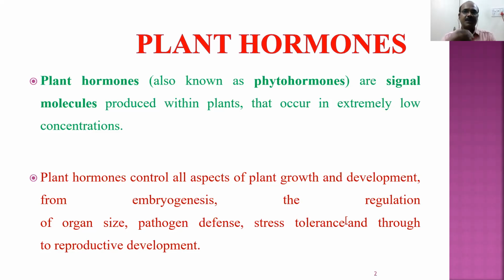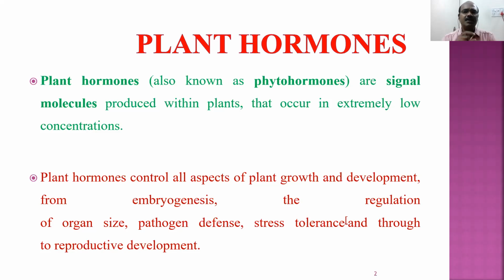pathogen defense. Pathogen defense means during its lifetime, each plant or tree is exposed to different types of pathogenic particles. When it is exposed to them, the plant may face different types of diseases. So the hormones also help the plant to protect itself from various pathogenic organisms. They also help in stress tolerance. Every plant will undergo different types of stress like temperature, water availability, salt, acidity. The hormones will help the plants to overcome this stress, and they also help the plant to go through the